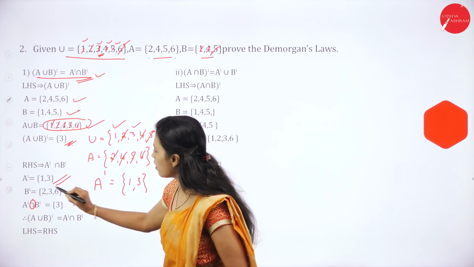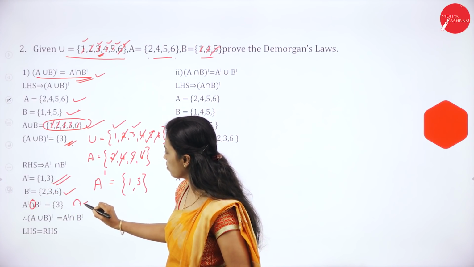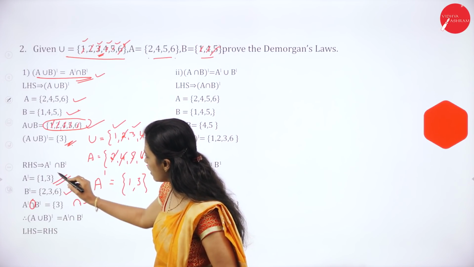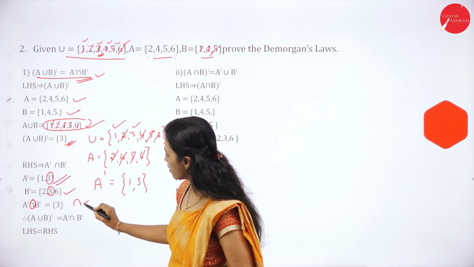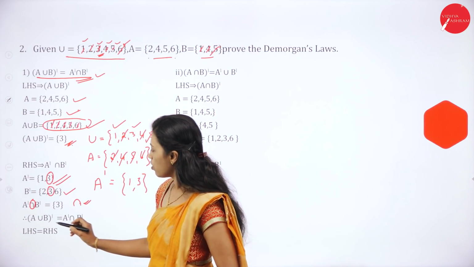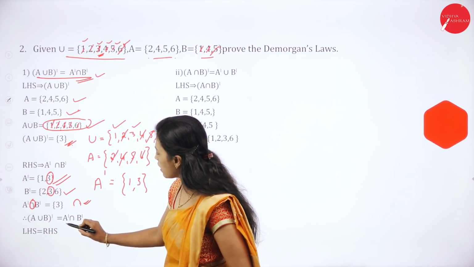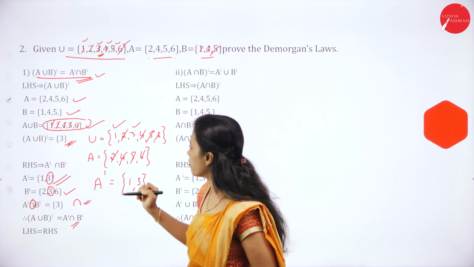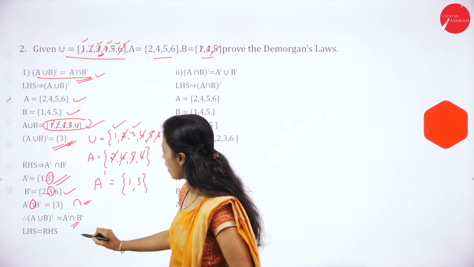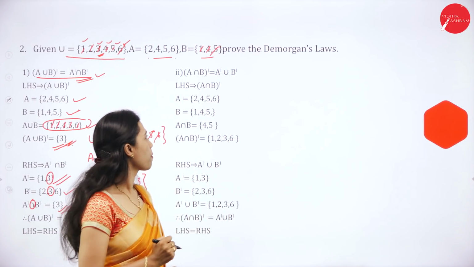A complement intersection B complement is equal to 3. The common element is 3. So A union B whole complement is equal to A complement intersection B complement. LHS is 3, RHS is 3. Hence it is proved.